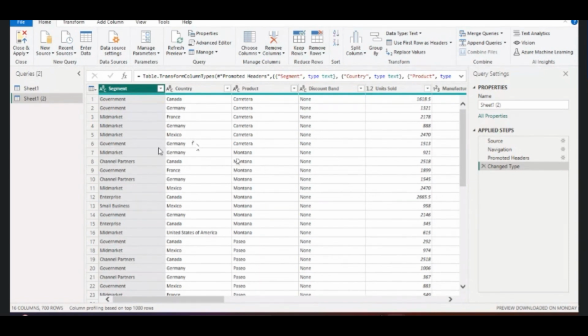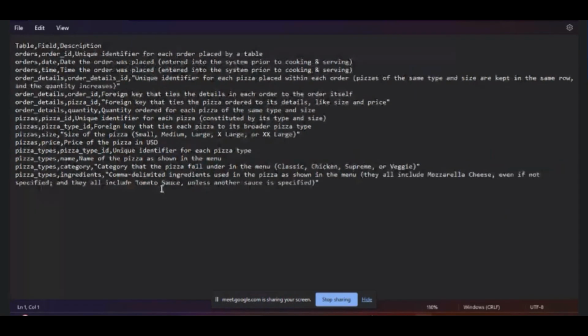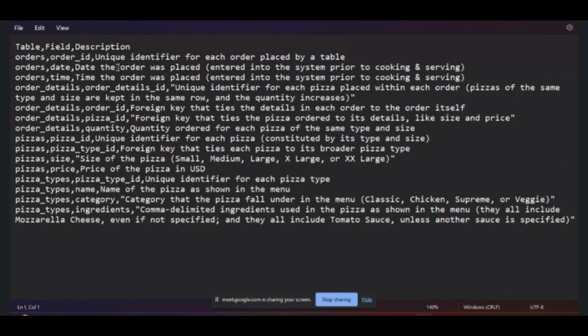So you need to study this data set thoroughly. How do you need to study? The client gives you a document called data dictionary. The data dictionary would be like this. It is given to you in an Excel sheet, not in this format, but I'm just showing the information of how it would be. That is the table, the field name and the description. It is in a tabular format.